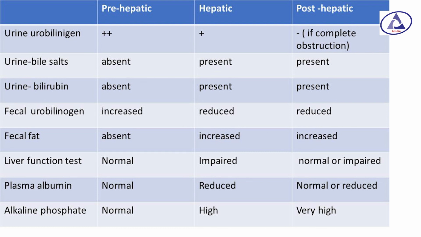Fecal fat is absent in prehepatic but increased in the other two cases, while liver function test is normal in prehepatic but impaired in hepatic and post-hepatic. In post-hepatic cases it may also be normal. Plasma albumin is normal in prehepatic but reduced in hepatic, and in post-hepatic case it may be normal or reduced. Alkaline phosphatase is normal in prehepatic but high in hepatic and very high in post-hepatic cases.